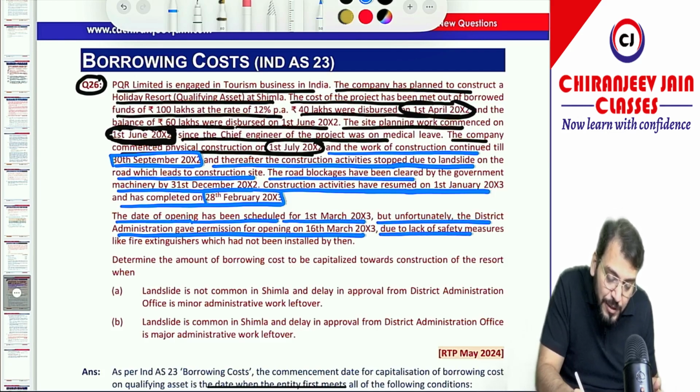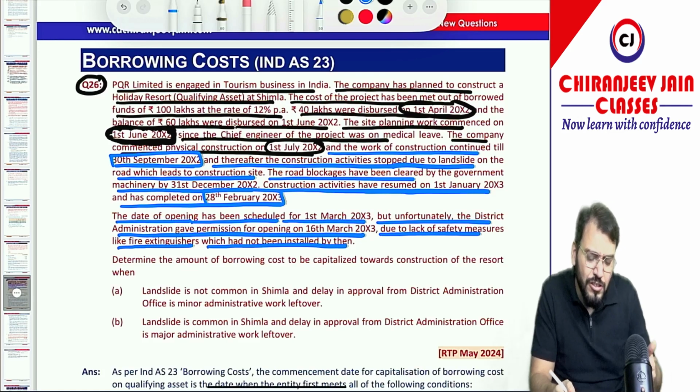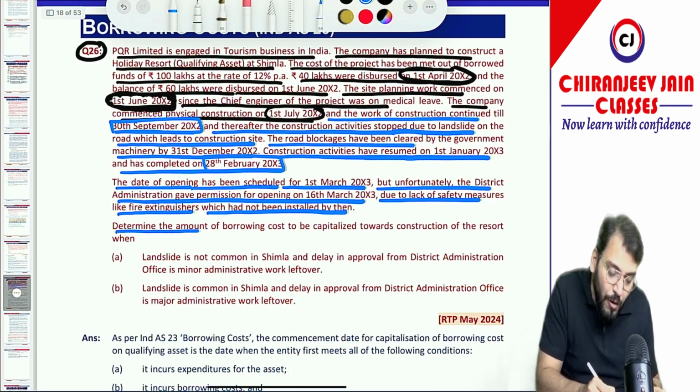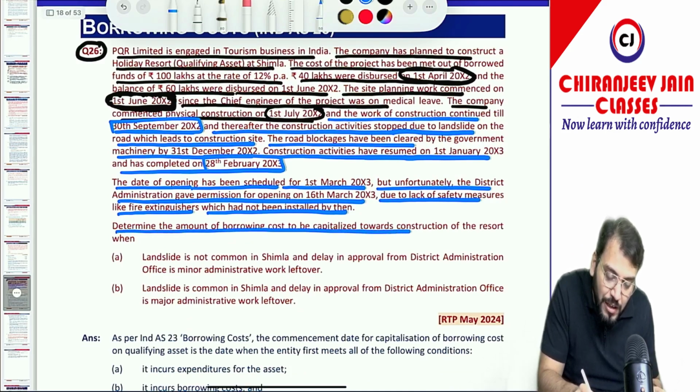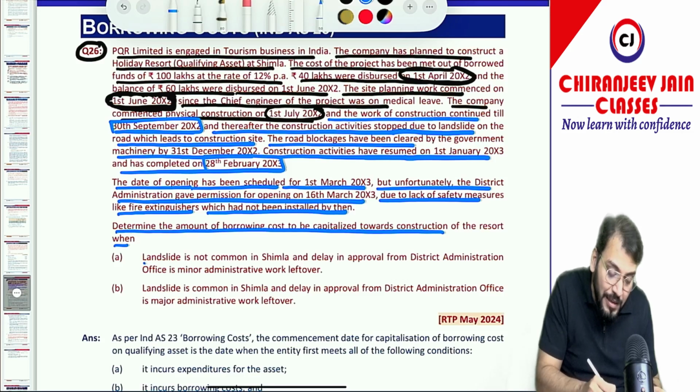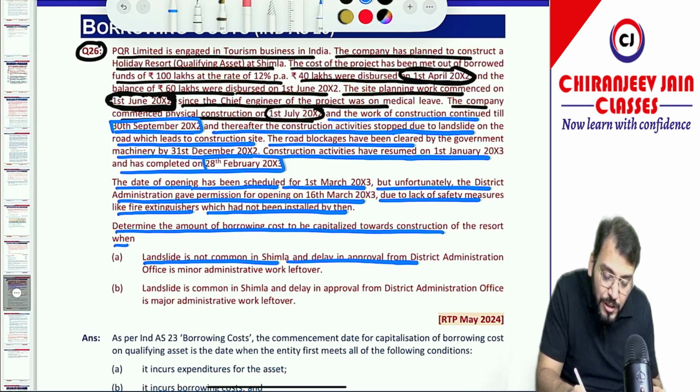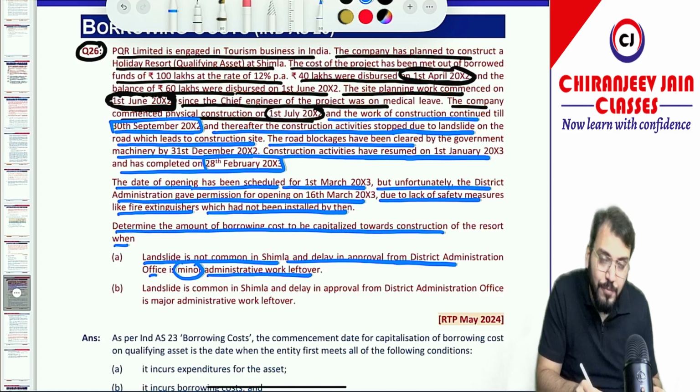Due to lack of safety measures like fire extinguisher, which had not been installed by them. Correct. So this is an administrative work which was not completed till 16 March 2003. Let's see what question they have asked. Determine the amount of borrowing cost to be capitalized toward construction of resort when landslide is not common in Simla and delay in approval from district admin officer is minor administrative work left over.